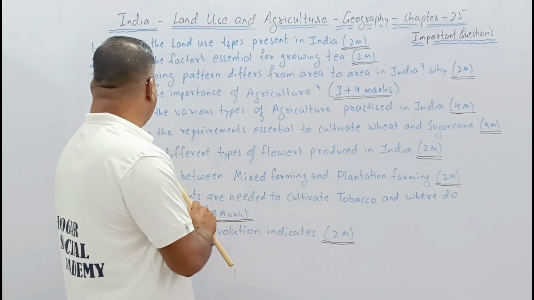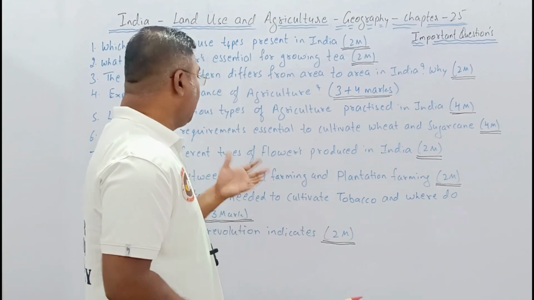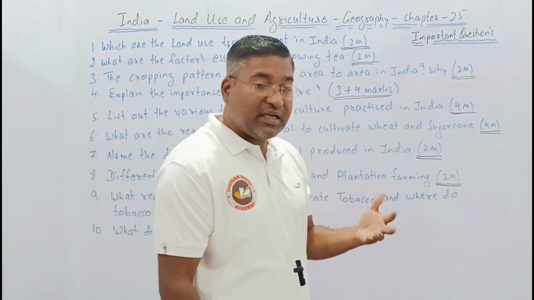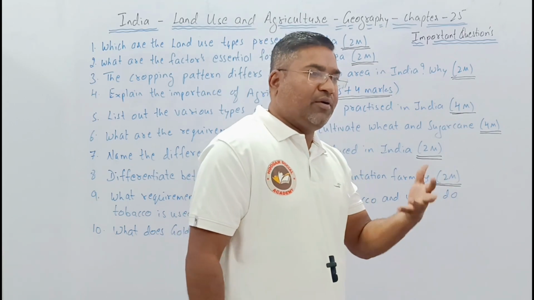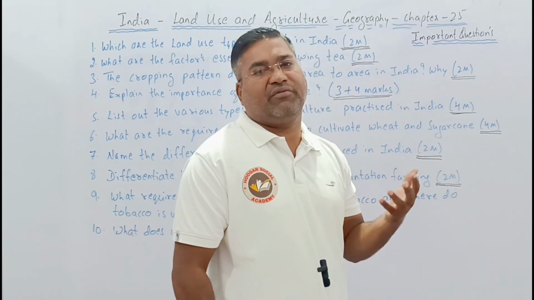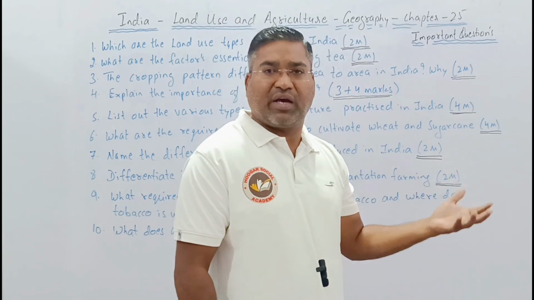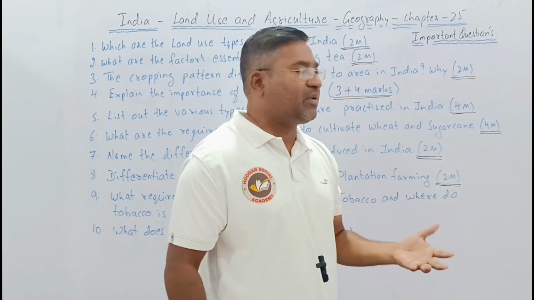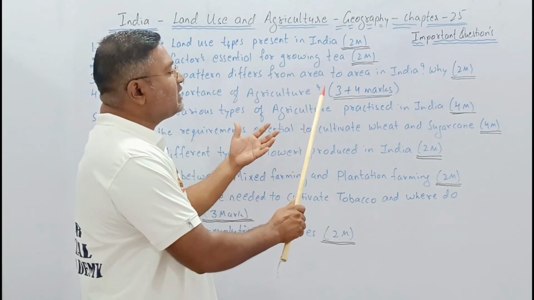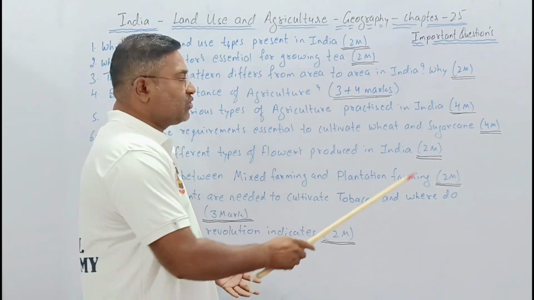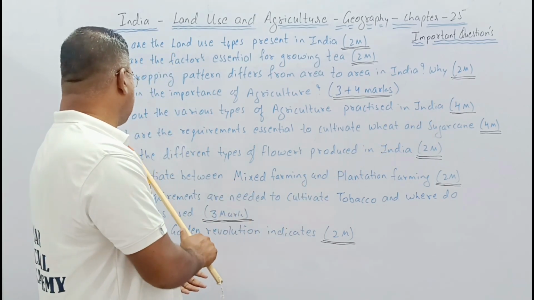Now the fifth one: list out the various types of agriculture practiced in India. We have different types of practice, in the form of shifting farming, commercial farming, mixed farming, and plantation farming. So which are the various types of agriculture practiced in India? This is also for how many marks? This question consists of 4 marks.